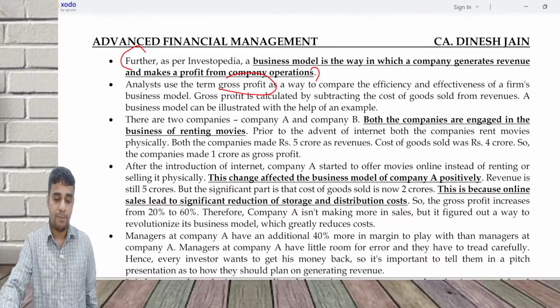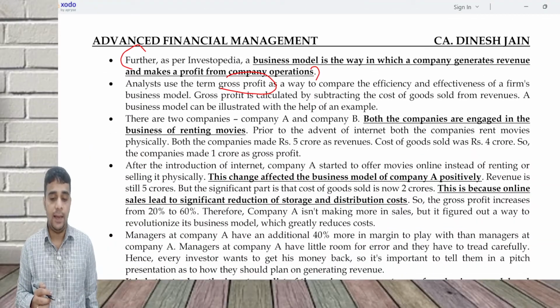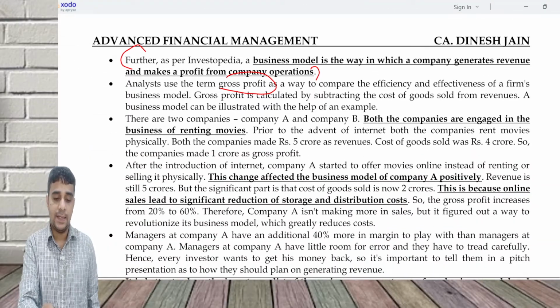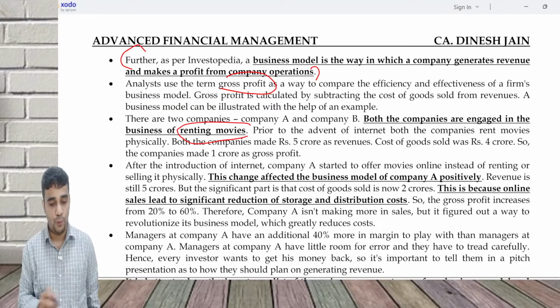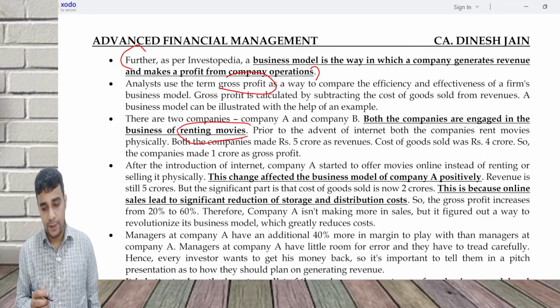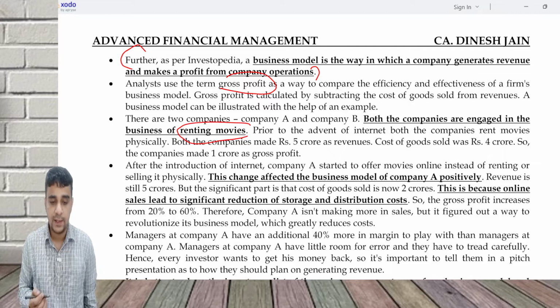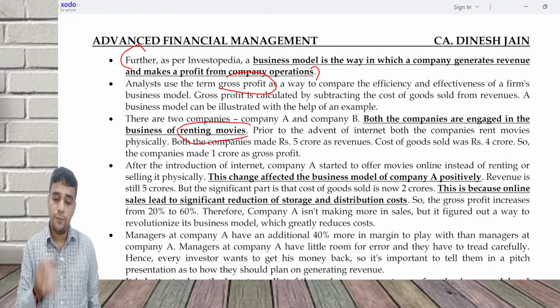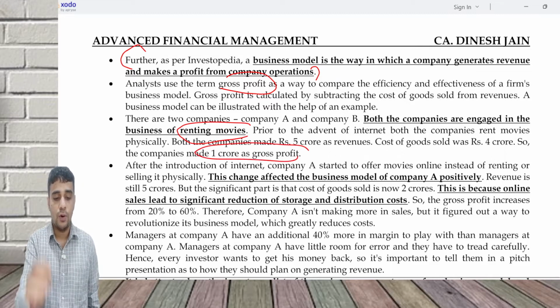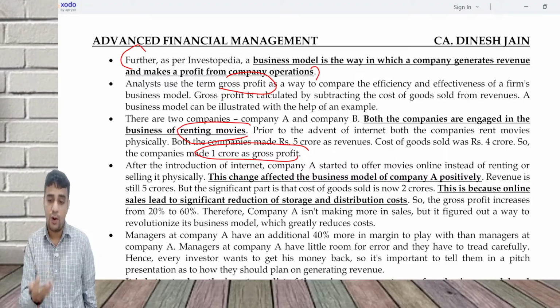Let's take an example. There are two companies, company A and B. Both companies are engaged in the business of renting movies. Prior to the advent of the internet, both were doing physical renting: 5 crore revenue, 4 crore COGS, 1 crore gross profit. Before the internet came in, all this was good.